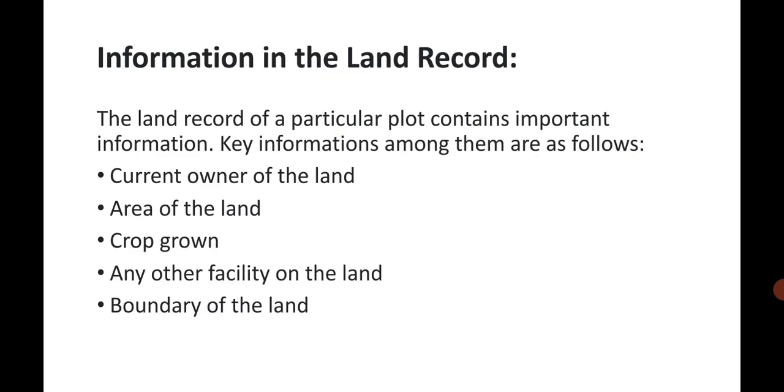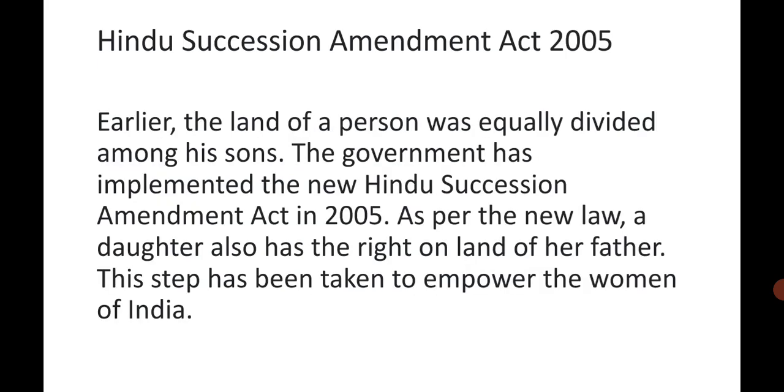Information in the land record. The land record of a particular plot contains important information. The information includes the current owner of the land, area of the land, crop grown in the land, any other facility on the land, and boundary of the land.